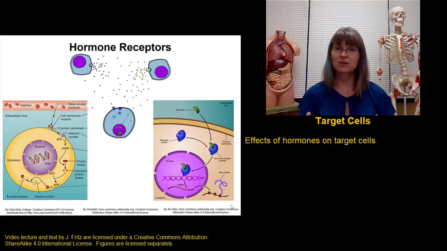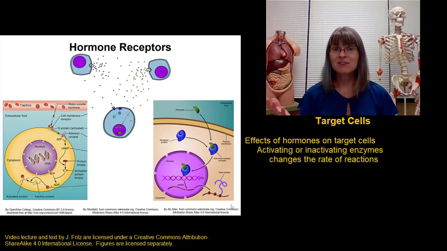Once the hormone binds to the receptor, what does it actually do? That depends a lot on the hormone and the receptor, but there are several types of things that hormones do to change the activity of a cell. A hormone may result in activating or inactivating an enzyme to change the rate of a reaction, either to make something happen faster or to stop it from happening.